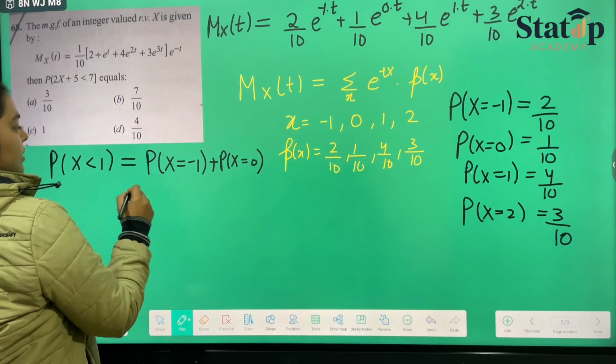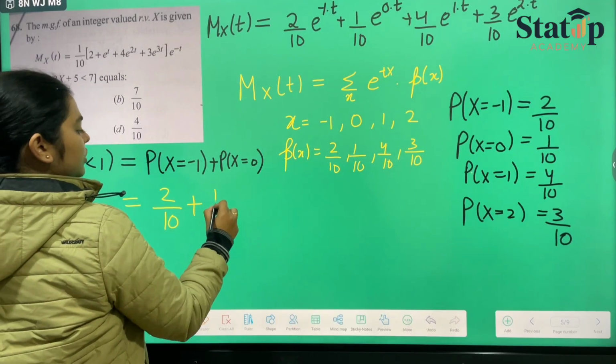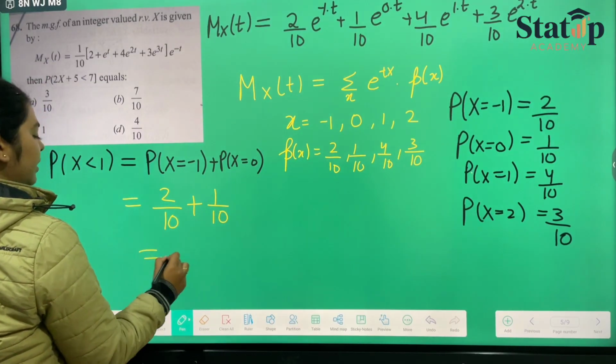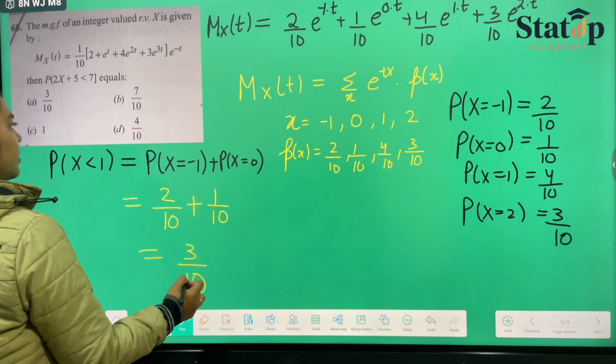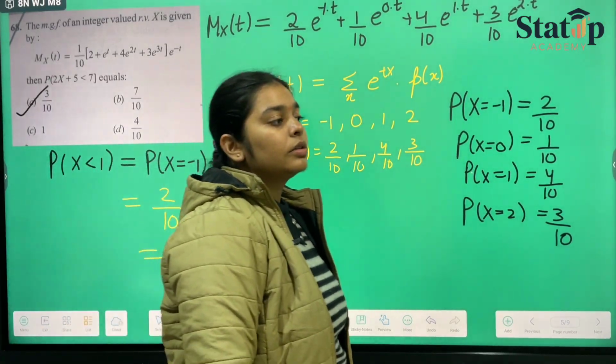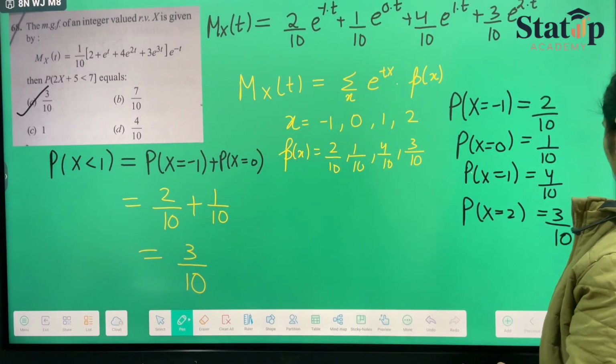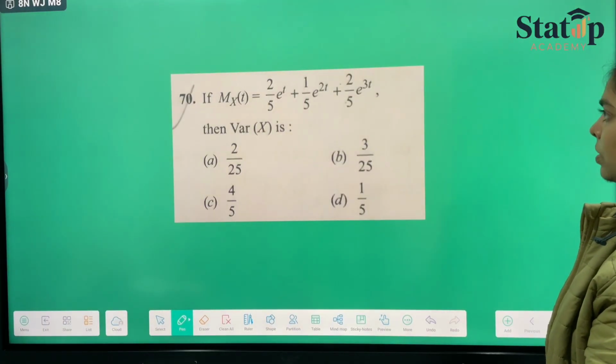When x equals minus 1, it is 2 by 10. When x equals 0, it is 1 by 10. And when we add them, we'll be getting 3 by 10, which is our option number A as the answer. This is the probability mass function on a discrete random variable question. Now moving forward to another question